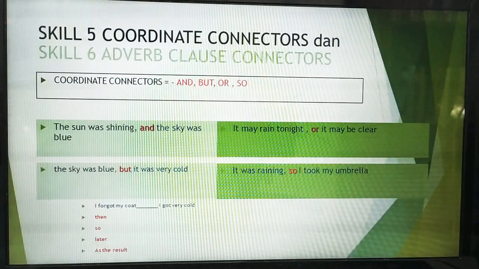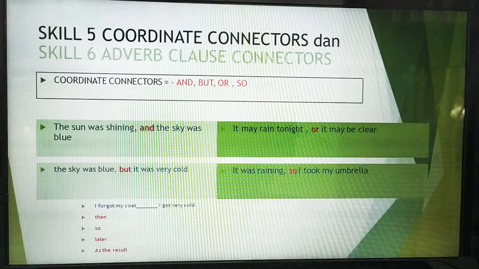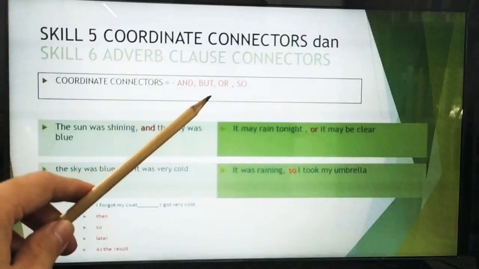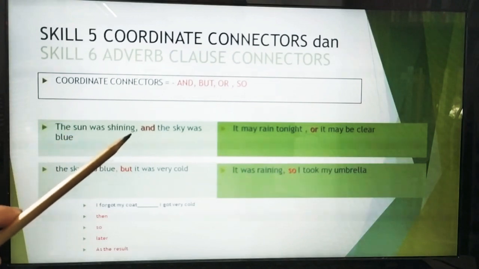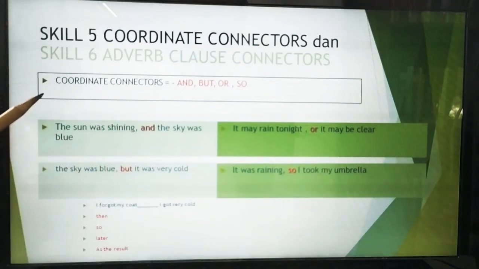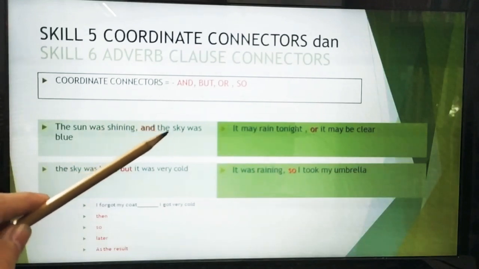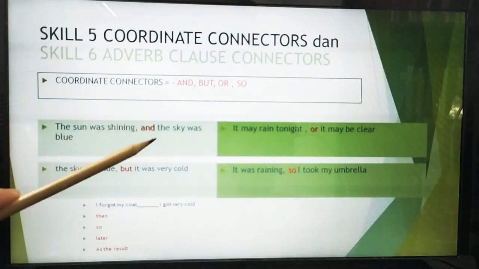So today we are going to talk about skills 5. In skills 5, it is about coordinate connectors. So coordinate connectors are such as and, but, or, and so. Take a look at this one. The sun was shining and the sky was blue. We have the sun as a subject, was shining as a verb, and also the sky as a subject, and was blue as the verb. It is conjoined with the conjunction and.